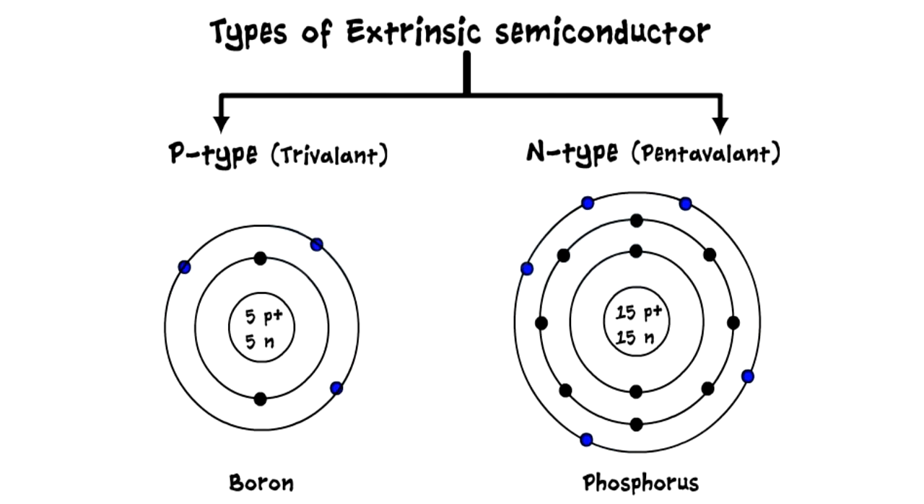Now let's look at the second type of extrinsic semiconductor, the n-type or pentavalent semiconductor. In this, the atomic structure of the n-type or pentavalent semiconductor will have 5 electrons in the outermost shell. As silicon requires only 4 additional electrons to attain stability, in pentavalent atom we have 1 extra electron as the valence electron. So we get a net negative charge due to this extra electron. Hence its name is n-type semiconductor. Common examples of n-type or pentavalent impurities are phosphorus, arsenic, and antimony.